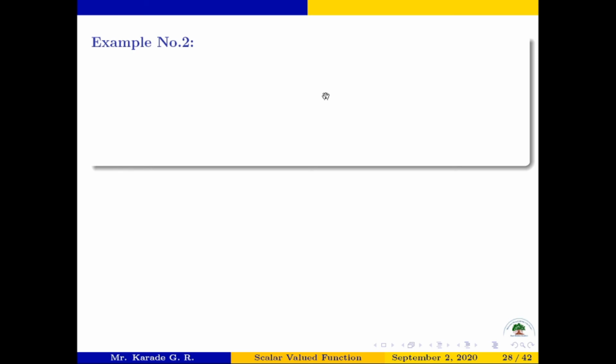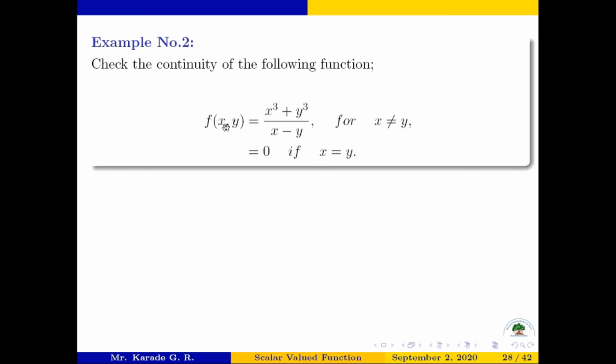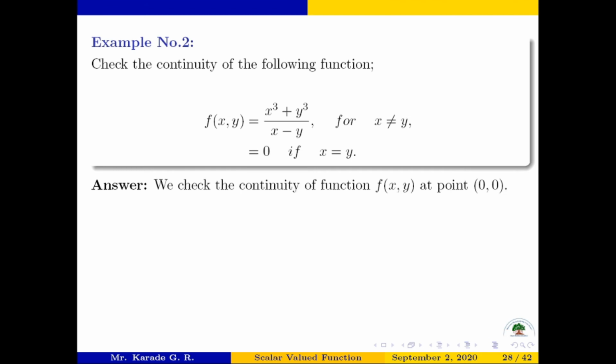Consider the next example, example number 2. Check the continuity of the following function: f of x comma y equal to x cube plus y cube divided by x minus y for x not equal to y, and it is equal to 0 if x is equal to y. We have to check that this function is continuous at 0 0.